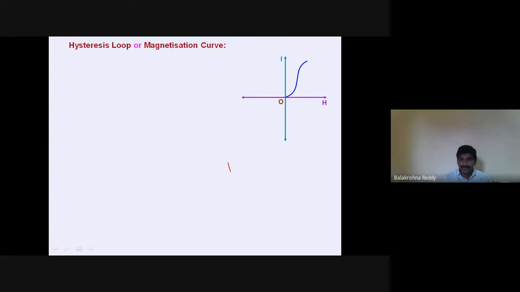There is a material I placed in the field of H. Whenever I placed it, this intensity increased, in the sense it is adopting the properties of the magnetic field. Slowly it is magnetizing. So from O it has reached this position. This is the saturation position.